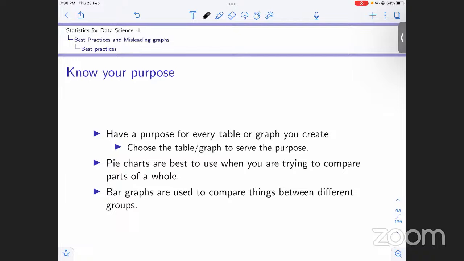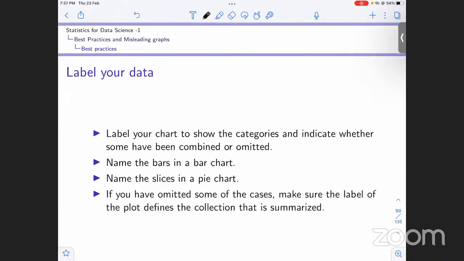Okay, so that is for we need to know what our purpose is and when we have to construct a bar chart and when we need to construct a pie chart. Now another important thing: when we are using these graphical summaries, these displays, there are a few practices that we need to follow, and some that we need to avoid, so that the graph is a good representative of whatever we want it to be.